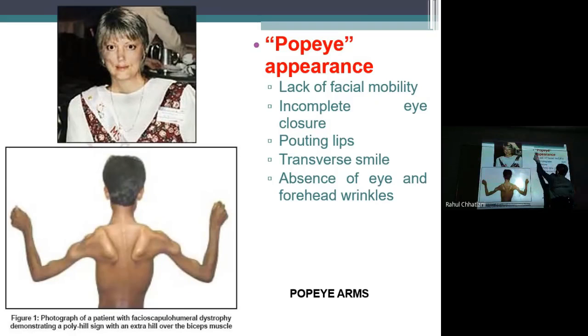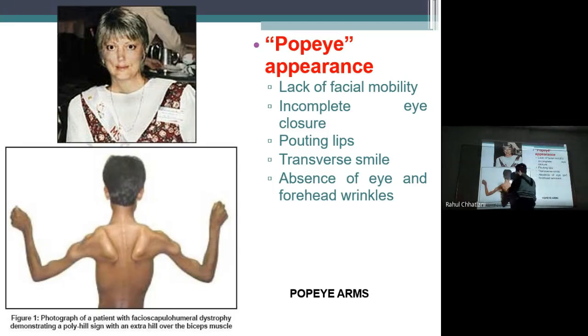You might be aware of the cartoon Popeye. Yes, he used to eat spinach and then his biceps would grow. The same appearance is seen here, because the deltoid is relatively spared. Since the deltoid is spared, it will look like Popeye, the cartoon character, and that is how he used to show his strength. That is what you will be observing in such patients.